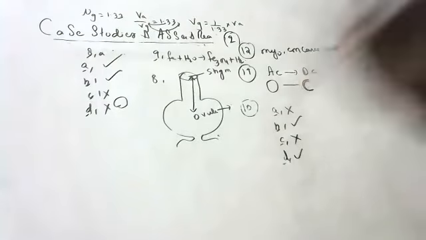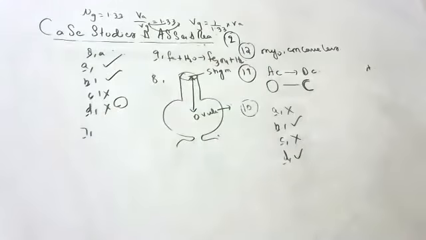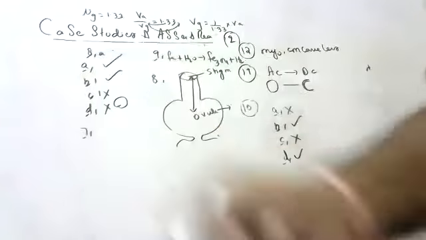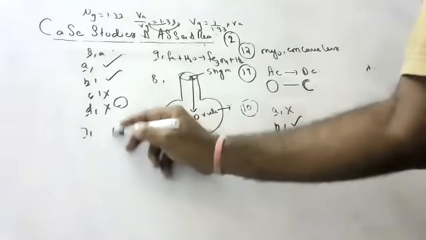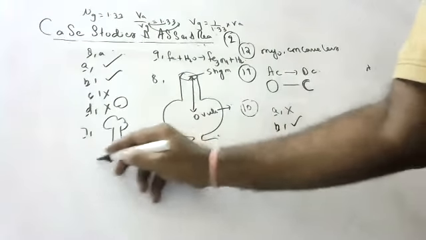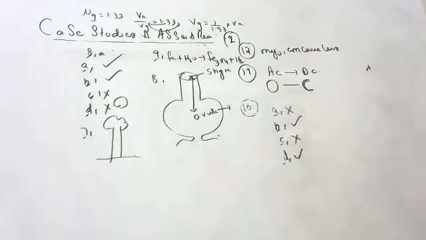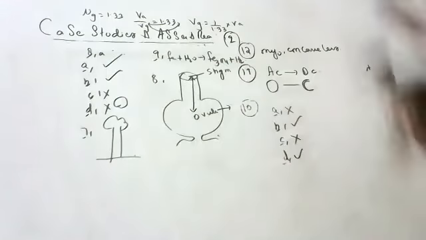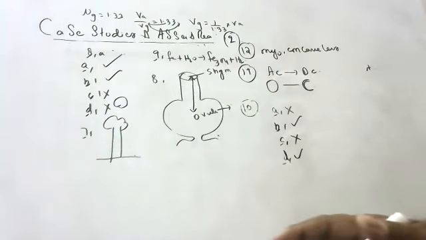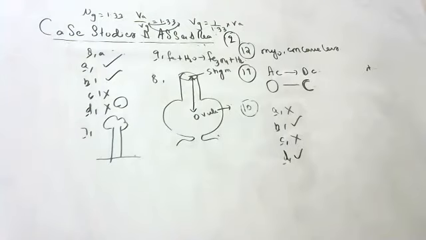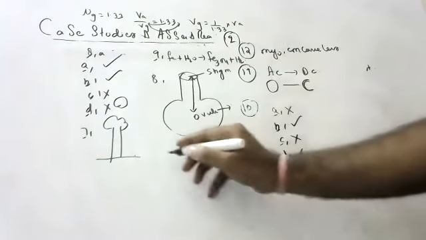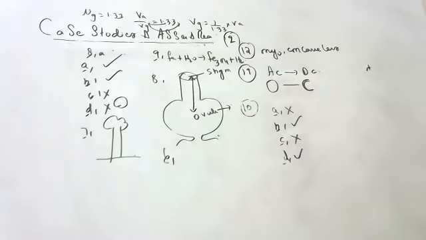7th question. The important message conveyed by the Chipko movement. Do you know the Chipko movement, children? Hug the tree movement. To involve the community in forest conservation efforts, to ignore the community, to cut down forests, government agencies have unquestionable authority. So the answer is involve the community. First option. Next question. You don't know what you people will do in the exam, children. You should be very, very careful.